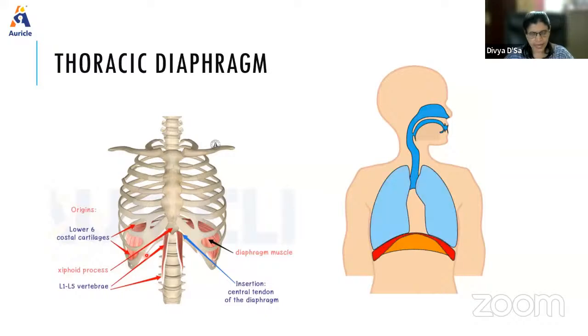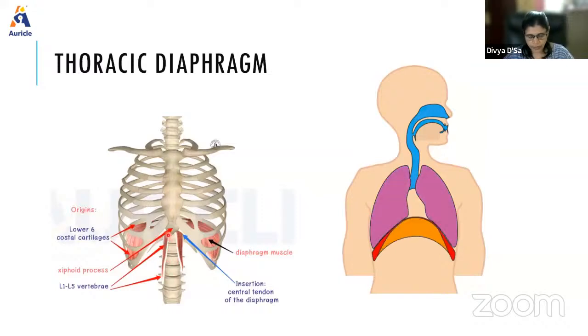And we have one more, that is the vertebral origin. Here in the vertebrae, it arises from three sources. First, it comes as a pair of crura, known as the right and left crura. The right crus is longer and more muscular compared to the left side.